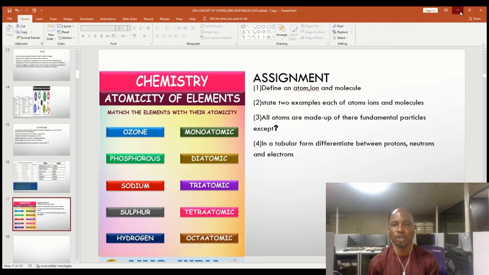Other assignments include: define an atom, ion, and molecule. Remember, these are three different definitions. I want to see that from you. State two examples each of atoms, ions, and molecules. They are so numerous, just give me two examples each. Number 3: all atoms are made up of three fundamental particles except that one. And tell me the reason why that element does not have three fundamental particles. In conclusion, number 4: in a tabular form, differentiate between proton, neutron, and electron.